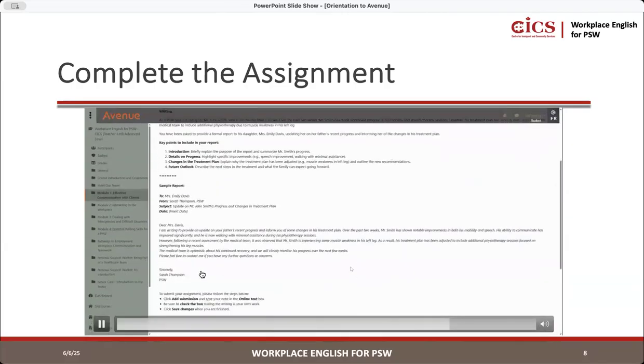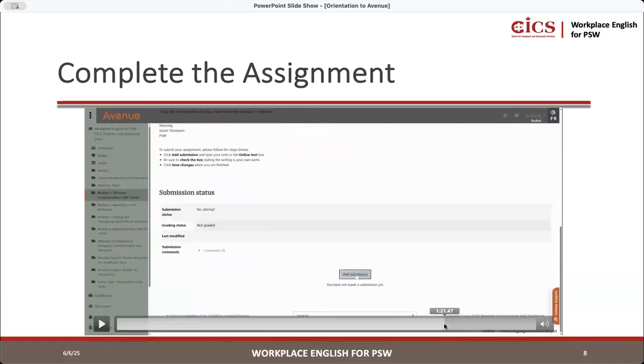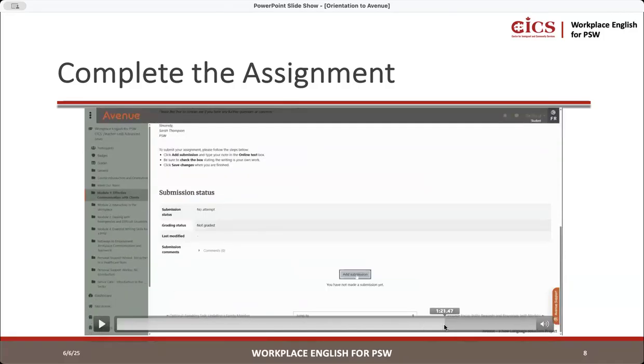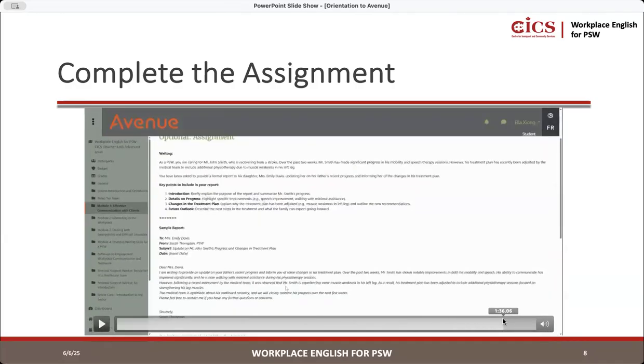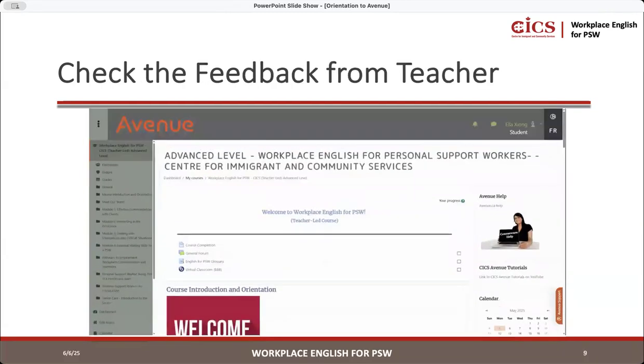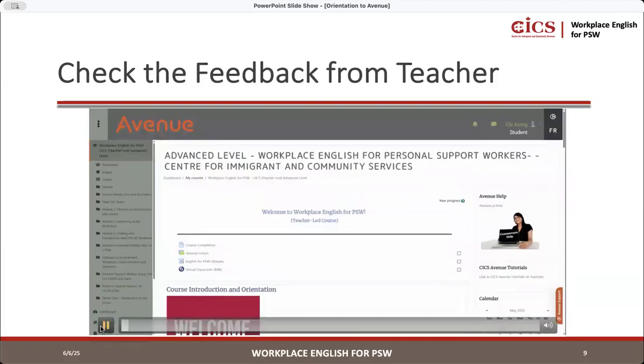So the sample answers are always there for you as well. So if you have any trouble with what to write, you can always read the sample answer, right? It's right over here for you, right? So that's how you do the writing task. So the teacher will also give you feedback for what you do.